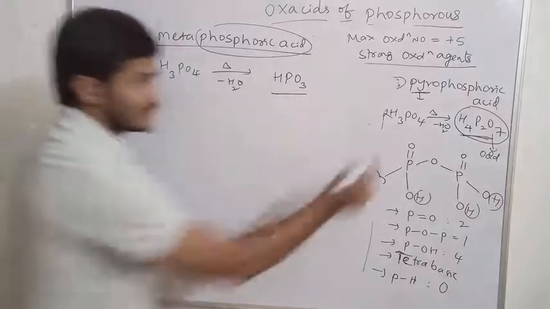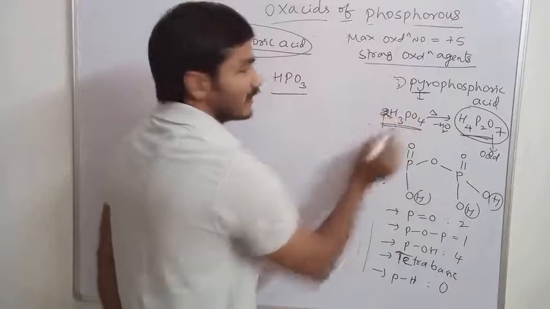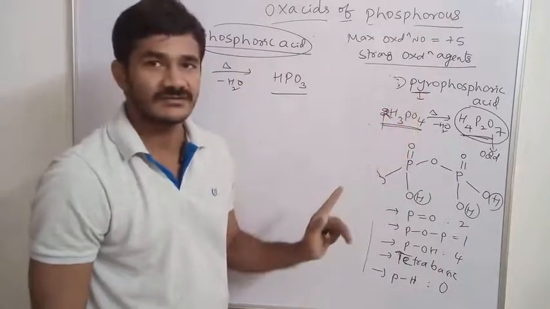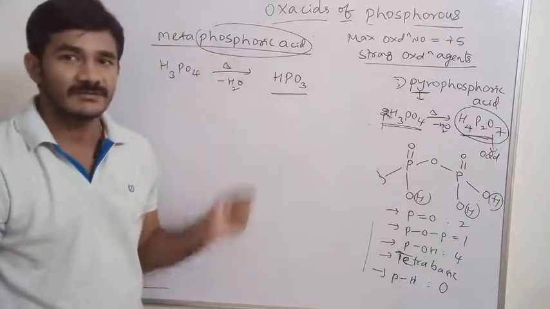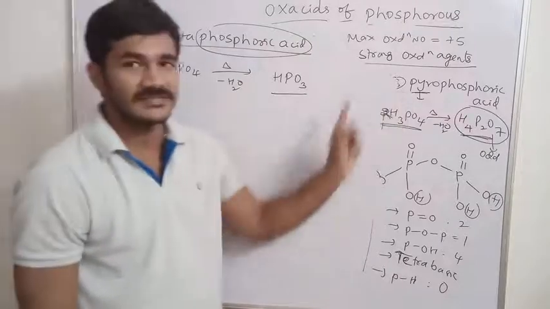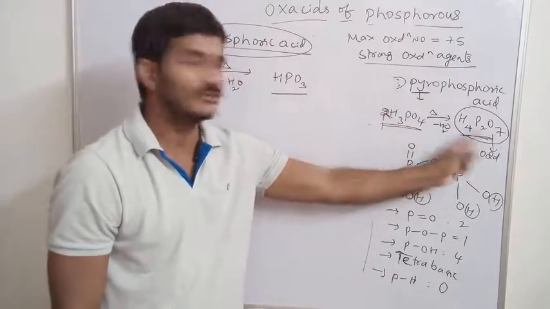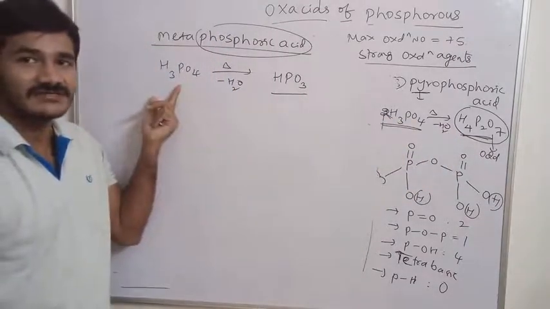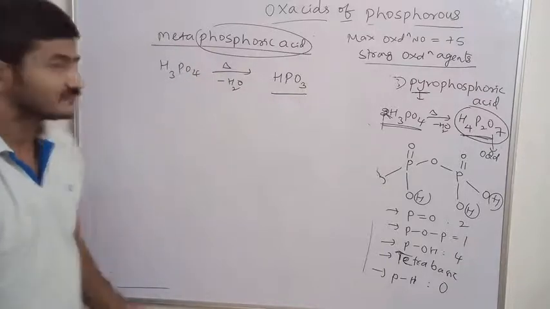HPO3. Here also we are heating, but here we are taking 2 molecules. 2 molecules on heating, it is a pyrophosphoric acid. 1 molecule on heating, we are getting metaphosphoric acid. Remember this, very important. Pyrophosphoric acid means 2 molecules of phosphoric acid. Heat, we get H4P2O7, that is pyro. 1 molecule if you take phosphoric acid on heating, we get HPO3, that is metaphosphoric acid.